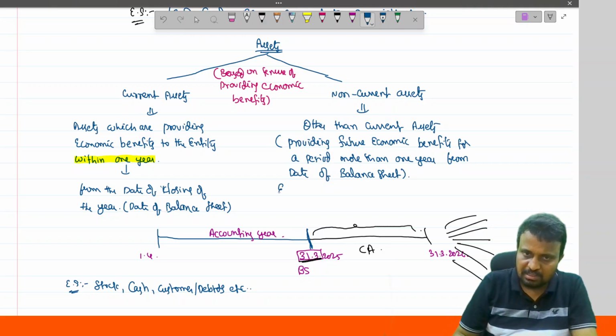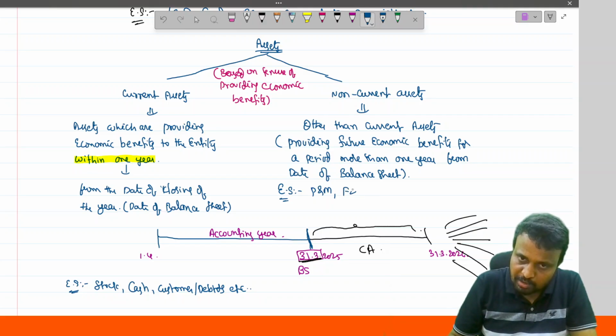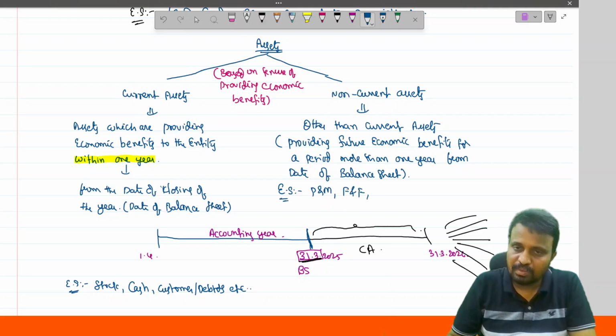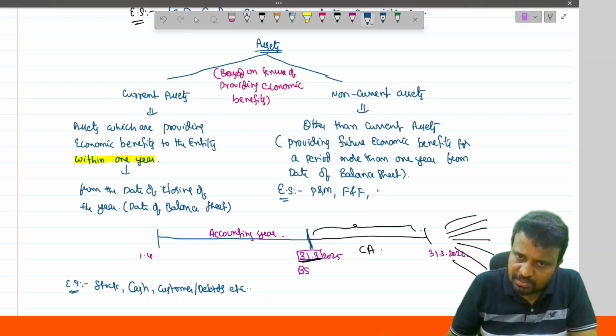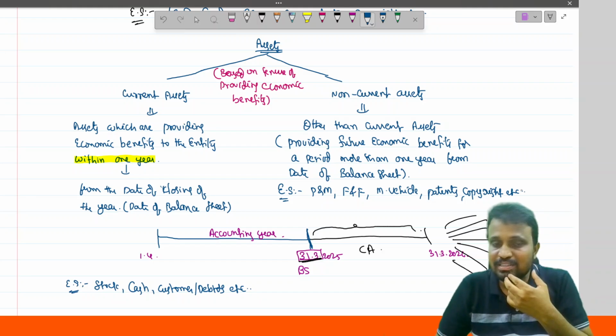So for example, plant and machinery, furniture and fittings, motor vehicle, patents, copyright, etc. These are all treated as what? Non-current assets.